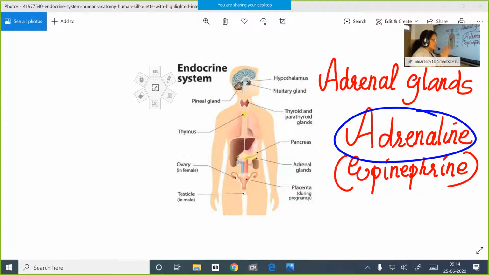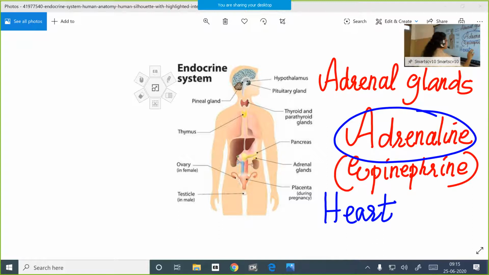Children, this adrenaline hormone has certain specific target sites. We will see the target sites on which the adrenaline hormone or epinephrine acts when we face an emergency situation. It acts on our heart, so that the heartbeat increases.